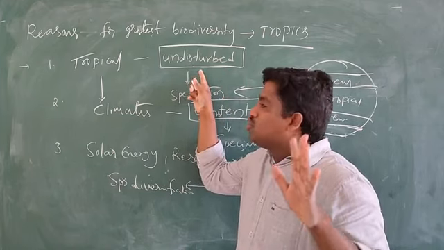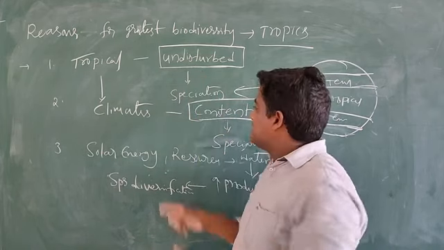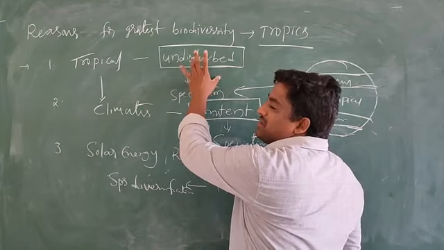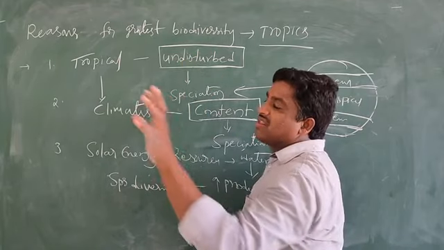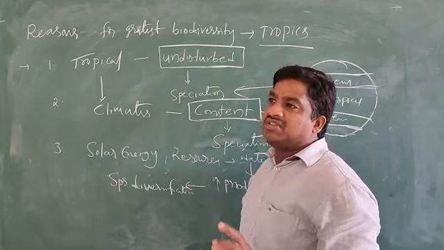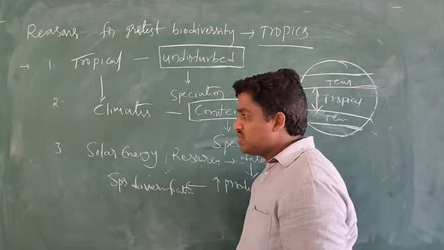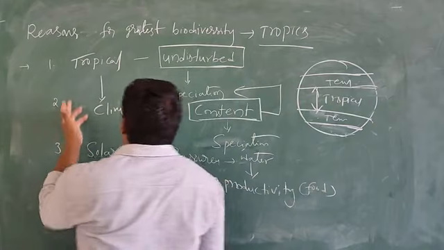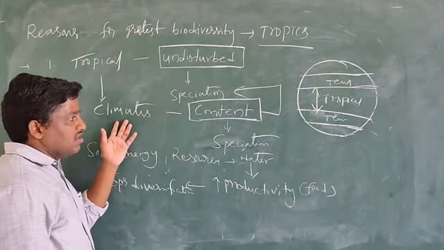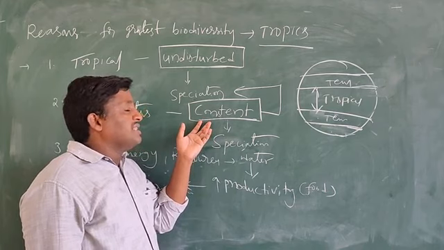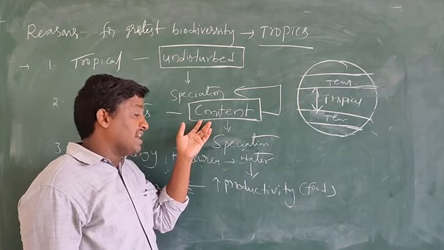That means a long duration is available, and as a result new species are produced. These organisms potentially interbreed, so new species are produced. Next, second one: the tropical climatic conditions are relatively constant and also predictable than temperate regions.